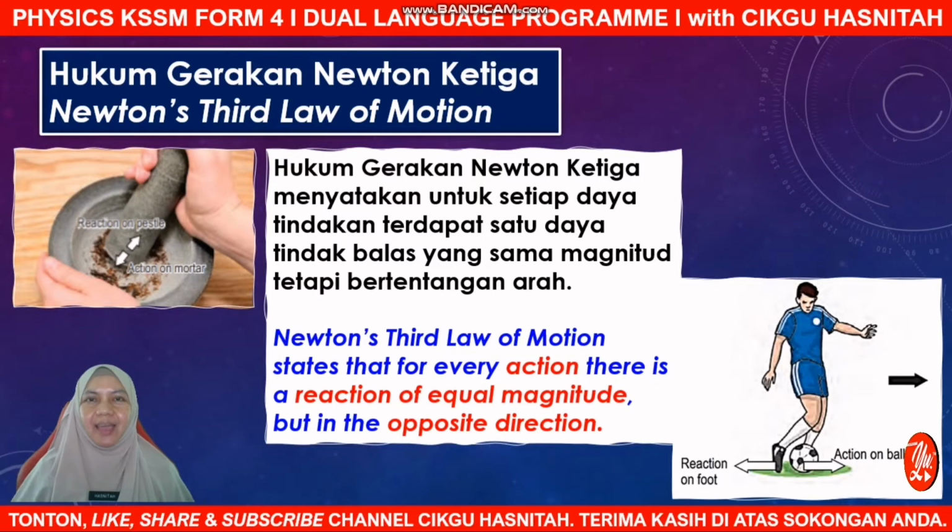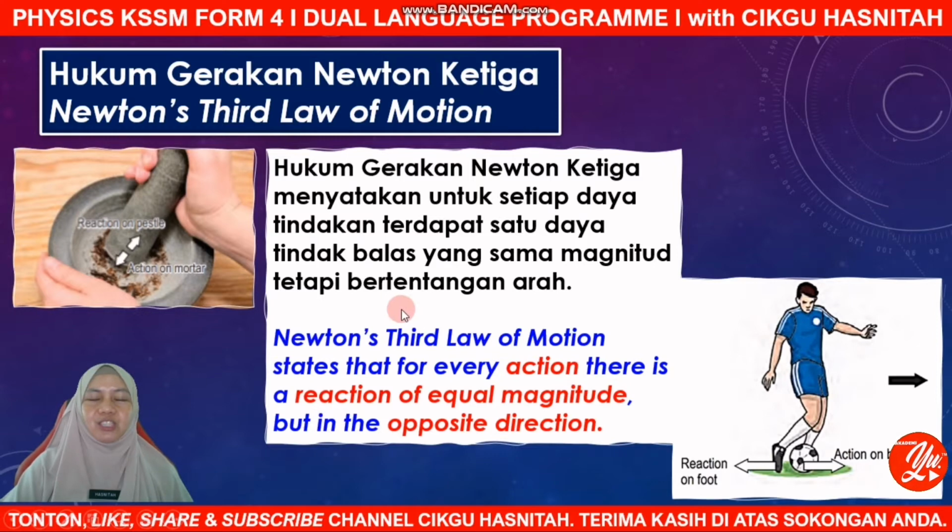Yes, it is F equals ma. We applied that in 2.6 Force. So when we are talking about 2.7 impulse and impulsive force, it can be related to Newton's third law of motion, where it says that for every action, there is a reaction of equal magnitude but in the opposite direction. So what does it mean?